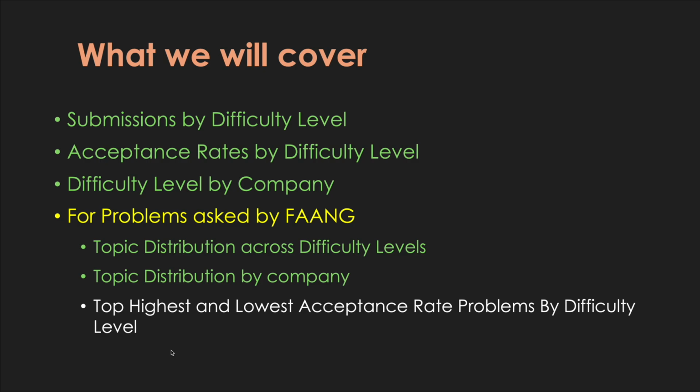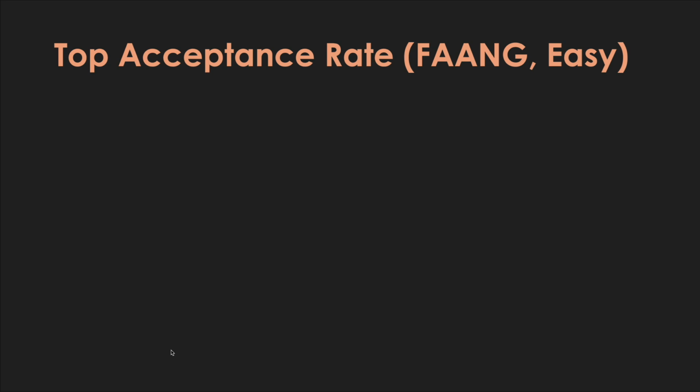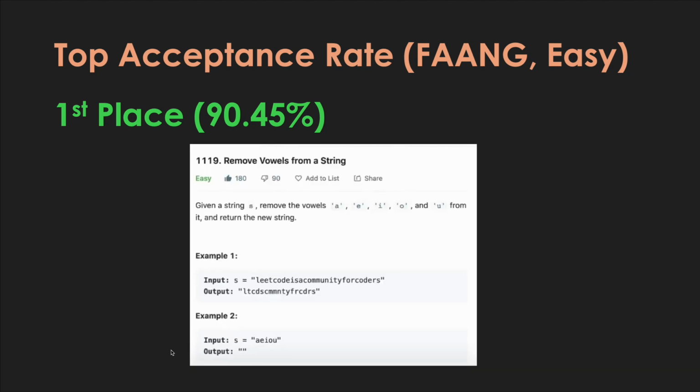So let's start with easy. What is the top acceptance rate problem in easy? So with an acceptance rate of 90.45%, it's LeetCode 1119, which is removing vowels from string. You're given a string, you have to find all vowels and remove them. So just good start on string manipulation, iterating through the string, and it just gets you really warmed up.